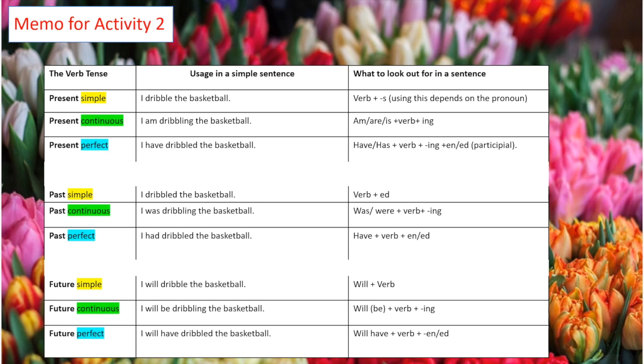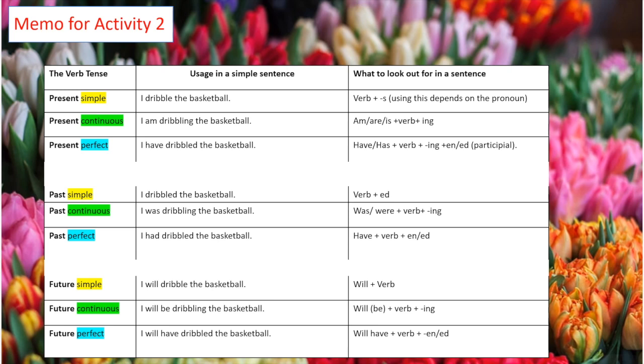Future simple, I will dribble the basketball. Future continuous, I will be dribbling the basketball. Future perfect, I will have dribbled the basketball. Right, I hope that this makes sense to you all.